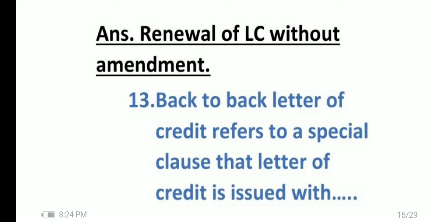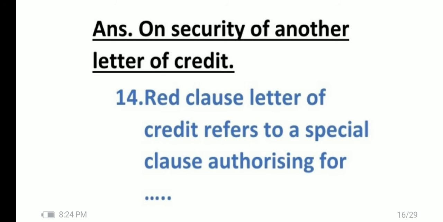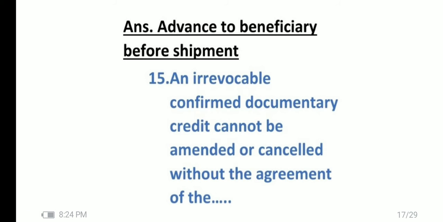Question number 13, back to back letter of credit refers to a special clause that the letter of credit is issued with. This is another type of LC, back to back, and it is issued on the security of another letter of credit. Question number 14, red clause letter of credit refers to a special clause authorizing advance to the beneficiary before shipment.